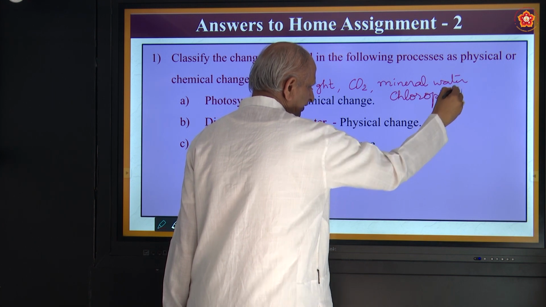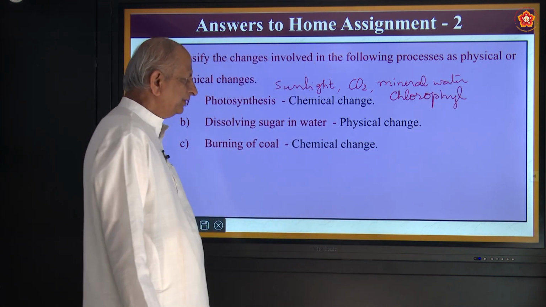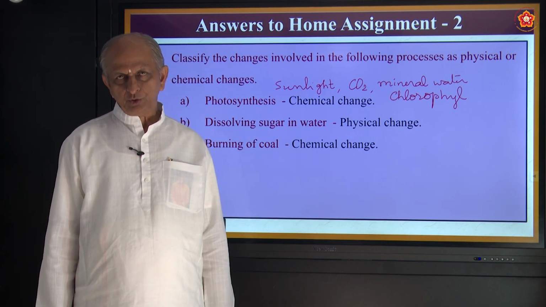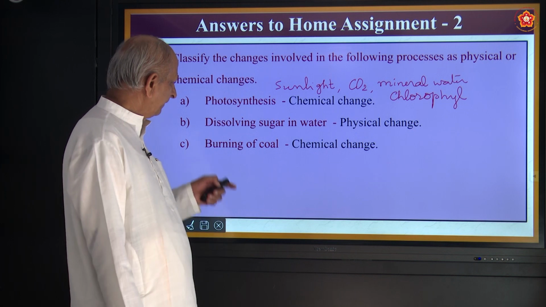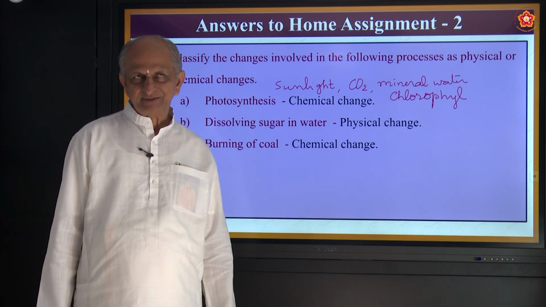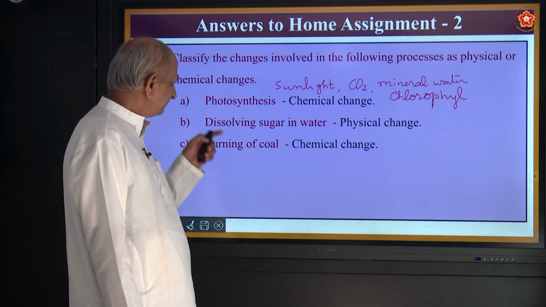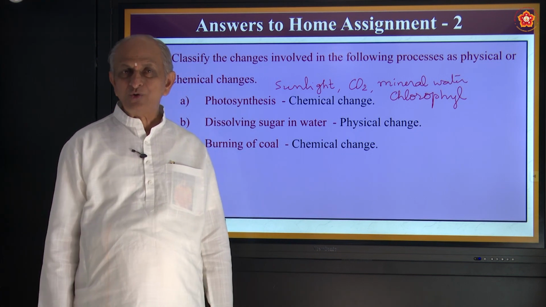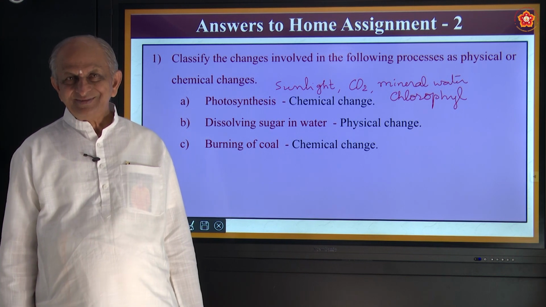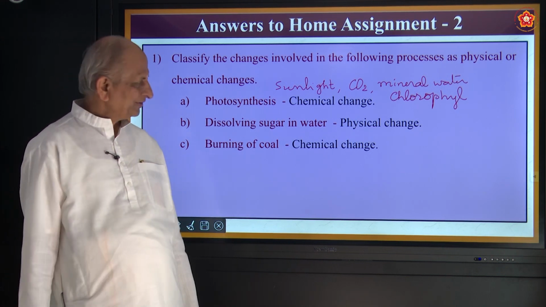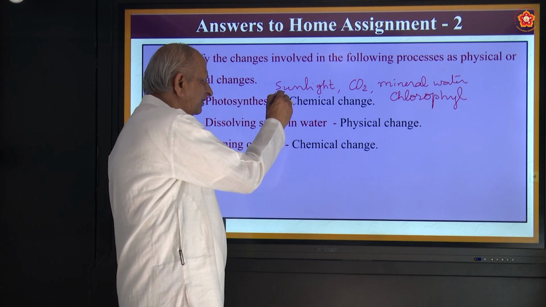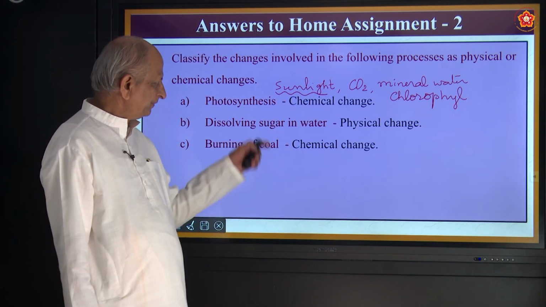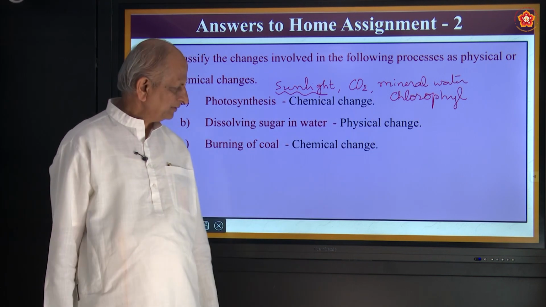So chlorophyll is the green part of a leaf. These four in combination prepare food in plants, and that process is called photosynthesis. Why is it called photo? Photo means light. So here there is a use of sunlight. That's why the word photosynthesis. Synthesis means combination of all this.